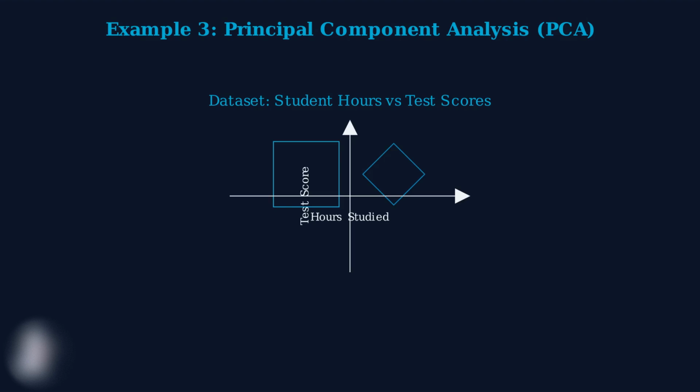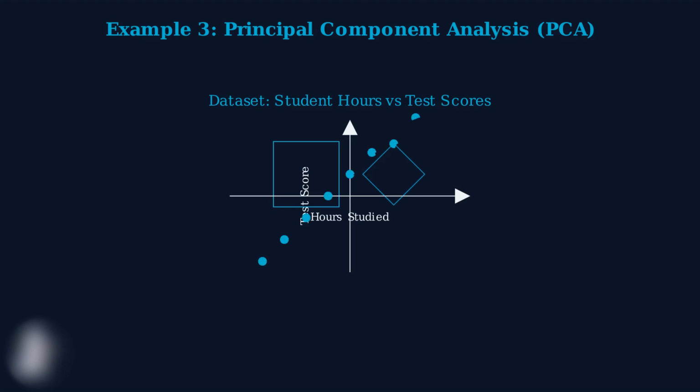Our final example explores how linear transformations are used in data analysis, specifically in principal component analysis, or PCA. This technique helps us understand complex data sets by finding the most important patterns. Imagine we have data about students with 2 measurements, hours studied and test scores. PCA uses linear transformations to find the direction that captures the most variation in our data.